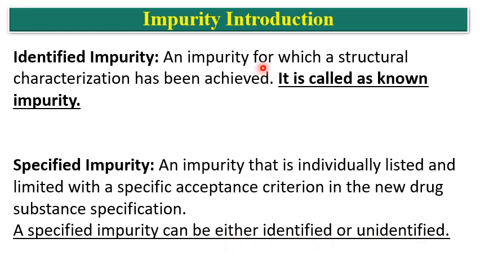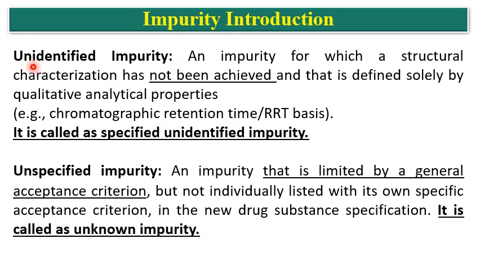If it is identified, it is known as known impurity. If it is unidentified, it is called unknown impurity. But if it is specified, it becomes specified unknown impurity. So unidentified impurity is an impurity for which a structural characterization has not been achieved, and that is defined solely by the qualitative analytical properties like chromatographic retention time. We call it unidentified impurity on RRT basis.